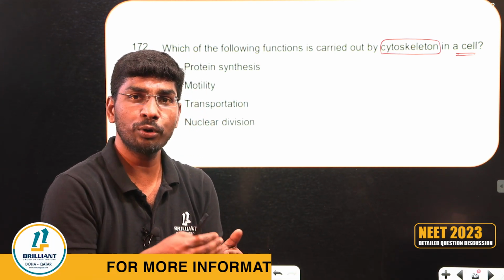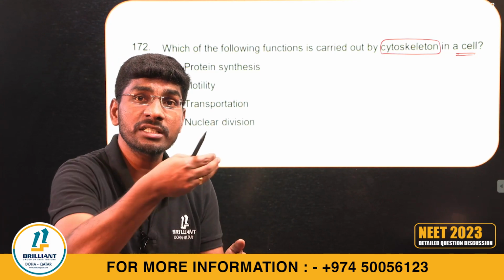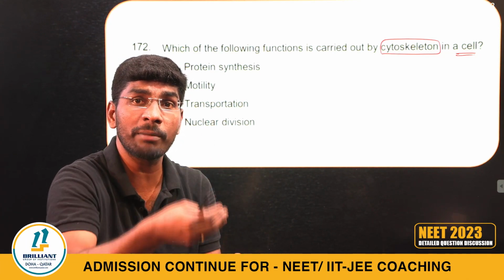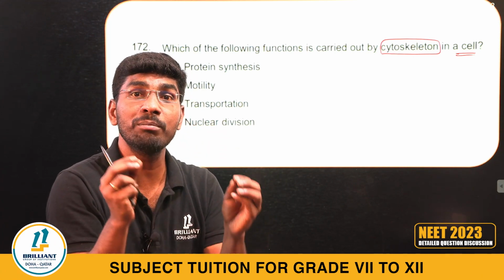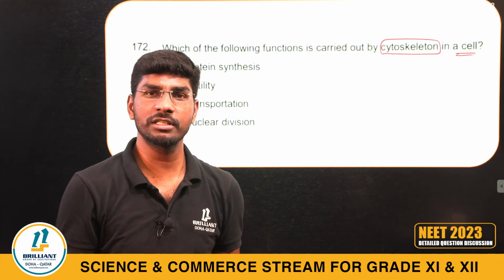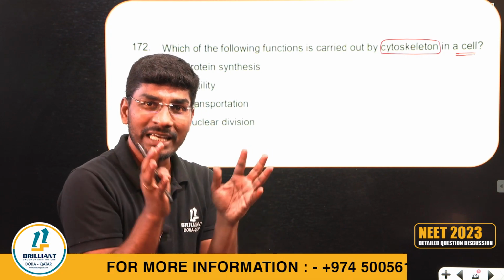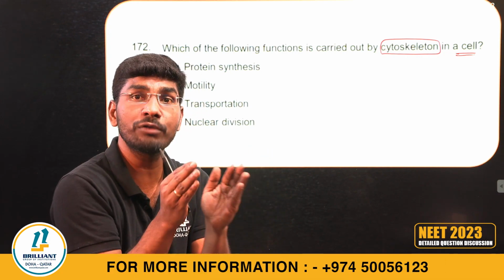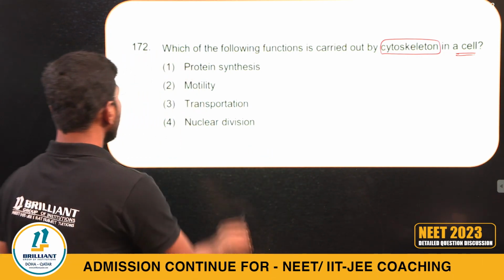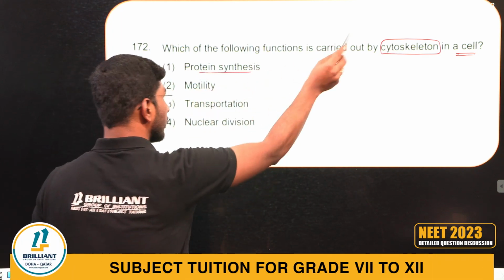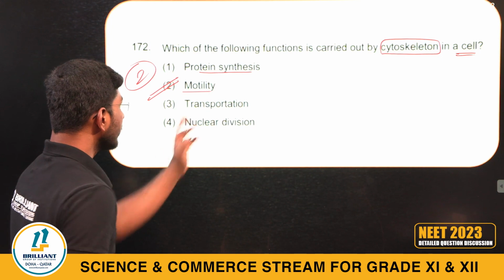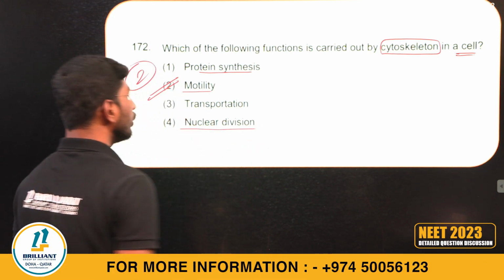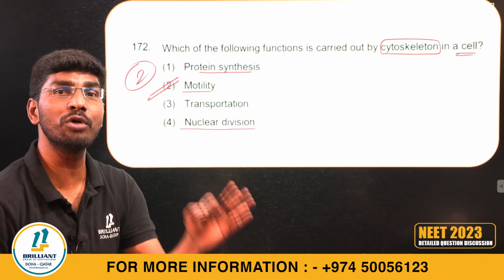Microtubules are for the motility of the cell. The cytoskeleton gives mechanical strength to the cell and also helps in motility. Protein synthesis is by ribosomes, transportation and nuclear division are other options. The answer will be motility.